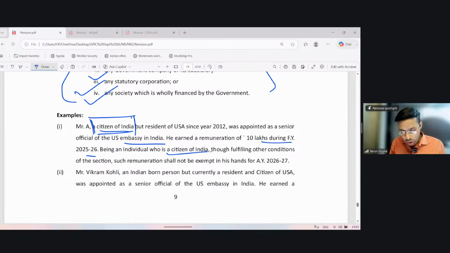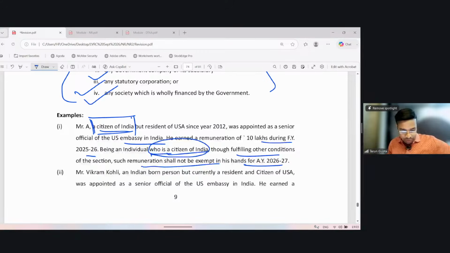Being an individual who is a citizen of India, though fulfilling other conditions of the section, such remuneration shall not be exempt in his hands for the year 26-27. So such remuneration shall not be exempt. Why? Because the recipient qualifies to be a citizen of India. The benefit is given only to persons who are not citizens of India.